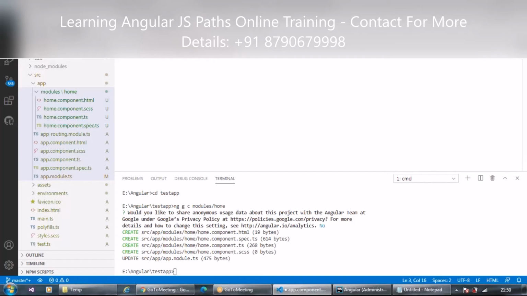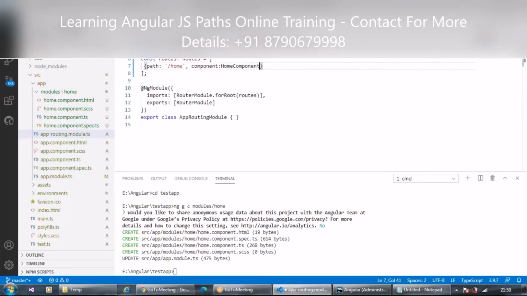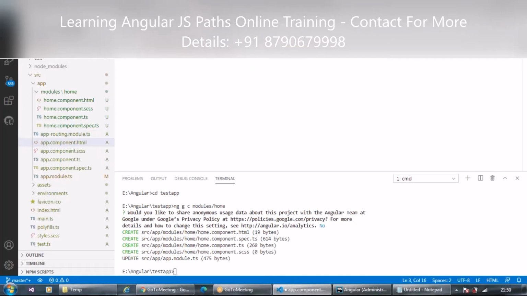In app.routing, we have declared /home and HomeComponent, correct? But we haven't said whether the HTML of the home component should be rendered or not. How will it come to know? So in app.component, the router outlet checks the router link, and then it renders firstly the HTML, then the CSS files, and then the TS file, and whatever events we are firing, it will render that particular thing.